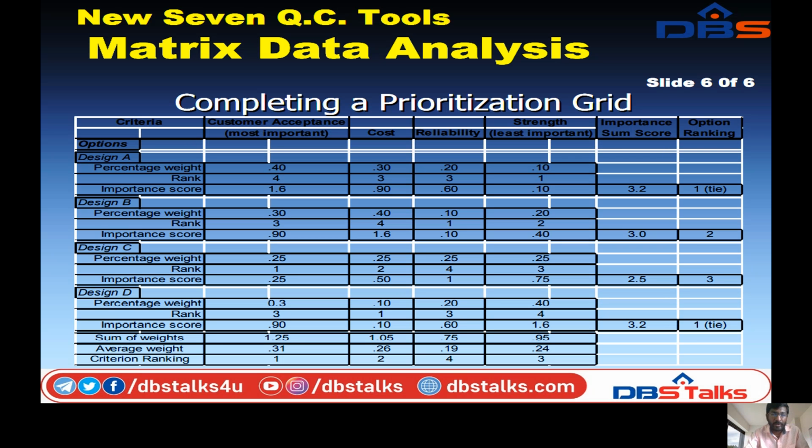Coming to the cost, the sum is 105, the average weight is 26 and the ranking is 2. For reliability, the sum of the weights is 75, the average weight is 19 and the criterion ranking is 4. Coming to the strength, the sum of the weights is 95, the average weight is 24, and the criterion ranking is 3. So this is the completed matrix data analysis.